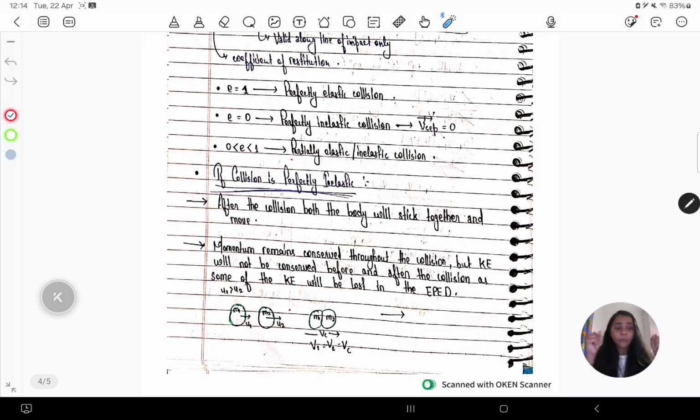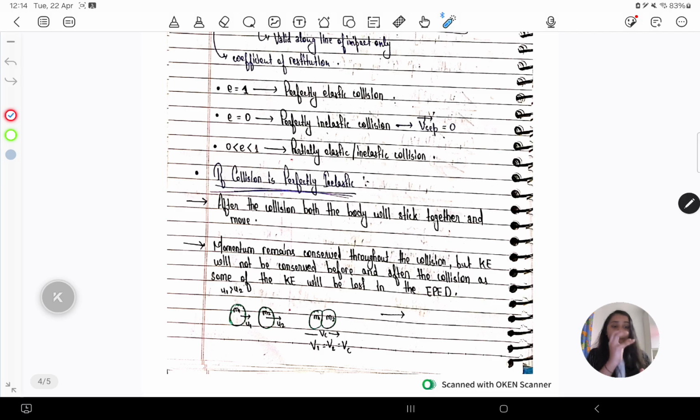Now they collide, and some of their kinetic energy is changed into elastic potential energy for deformation. After collision, absolutely none of that stored elastic potential energy of deformation, EPED, is returned back to the system. None of that is returned. So the kinetic energy is not conserved in this case.